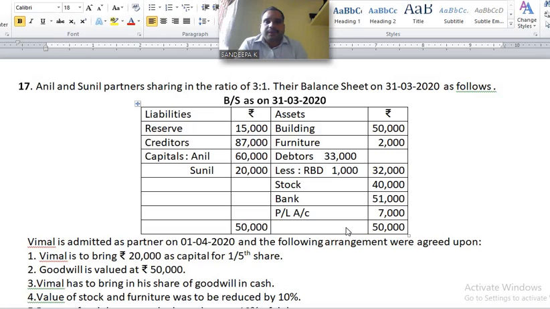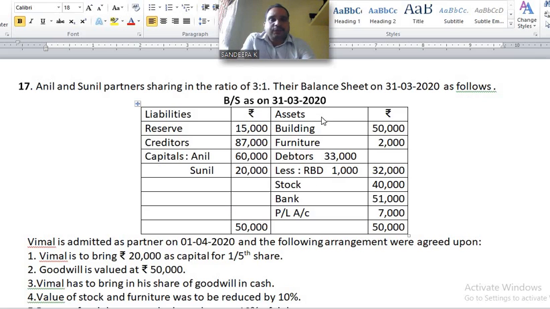Now I am going to present a lecture on the topic admission of a partner. In this video we shall work out problem number 17. This question already appeared in the examination which carries 24 marks. Please see the problem. Anil and Sunil, partners sharing in the ratio of 3:1. Their balance sheet on 31st March 2020 is as follows.